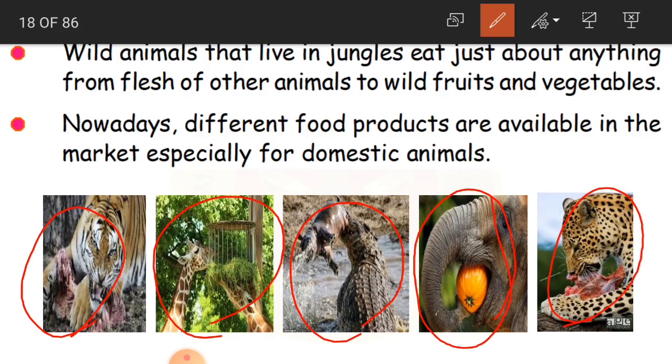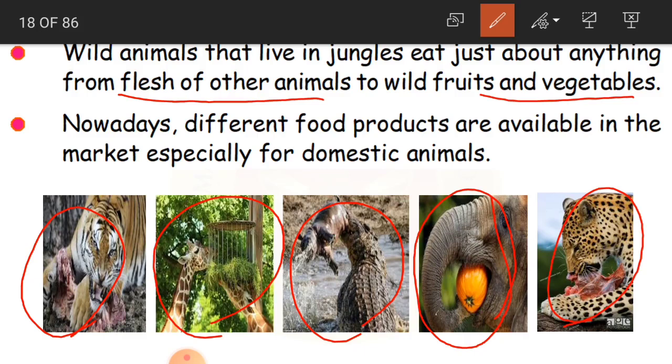Clear, children? And some very rare ones are herbivores. See here, the giraffe is eating only grass, plant. Herbivores eat only plant food. Clear, children? So wild animals kill other animals and eat the flesh of that particular animal.